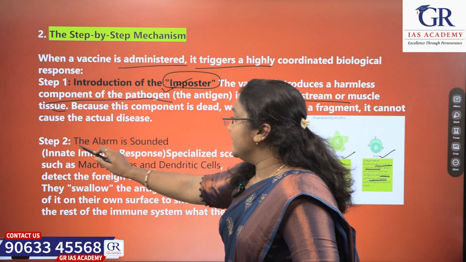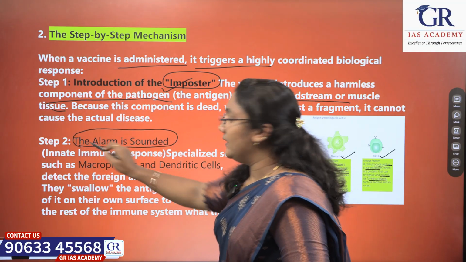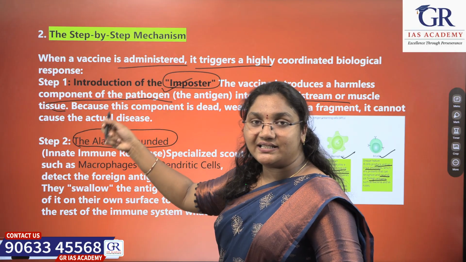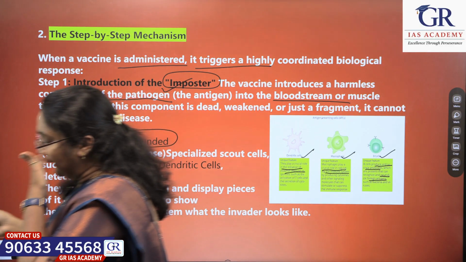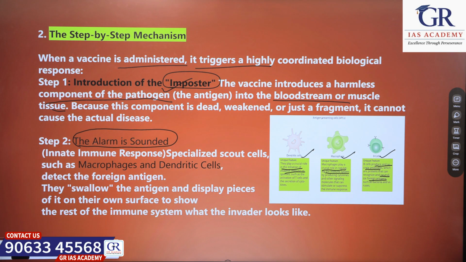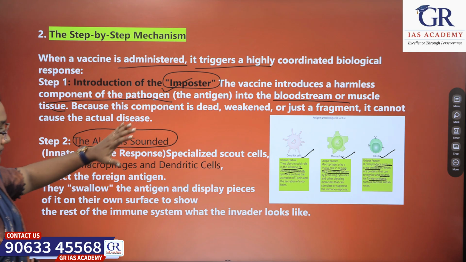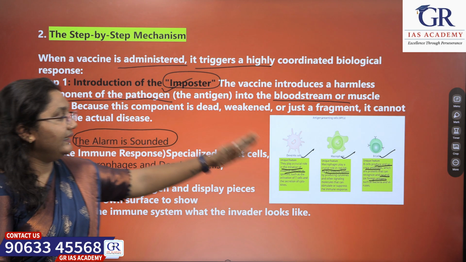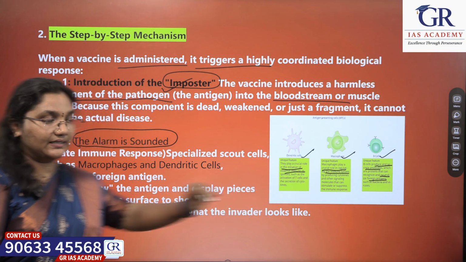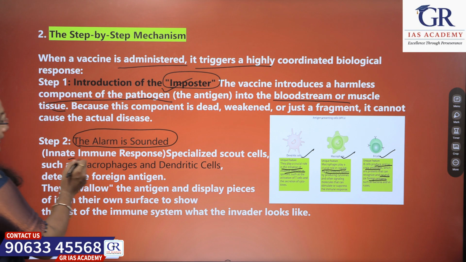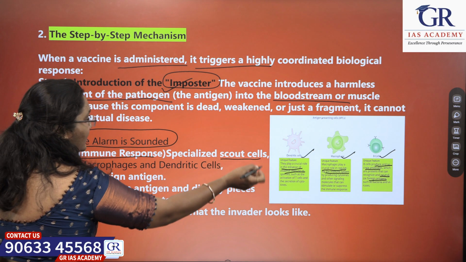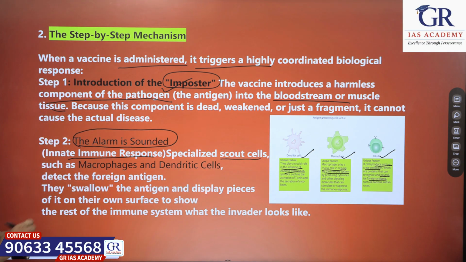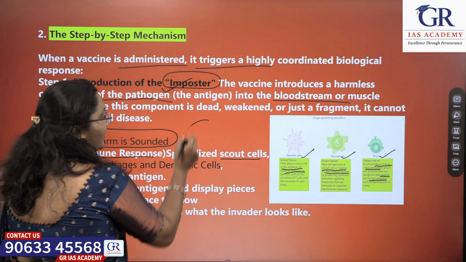Then step 2 is that the alarm is sounded inside our body. The immune system activates our cells. Now it says some foreign bodies have come into the body. Now this immune system will alert the dendritic cells and macrophages. In the innate immune response, specialized scout cells like dendritic cells and macrophages detect the foreign antigen.